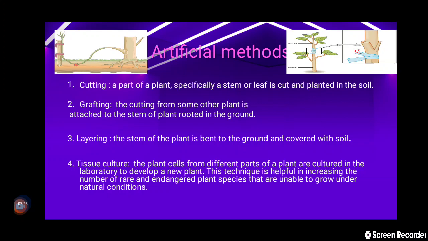And next is tissue culture. The plant cells from the different parts of the plant are cultured in a laboratory to develop a new plant. This technique is helpful in increasing the number of rare and endangered plant species that are unable to grow under natural conditions.